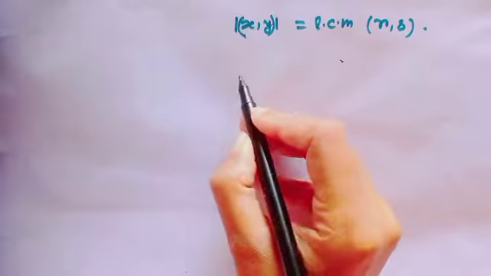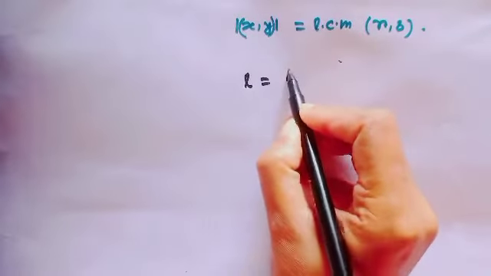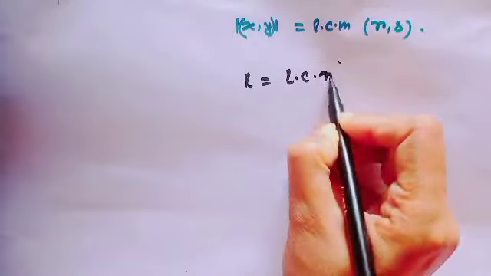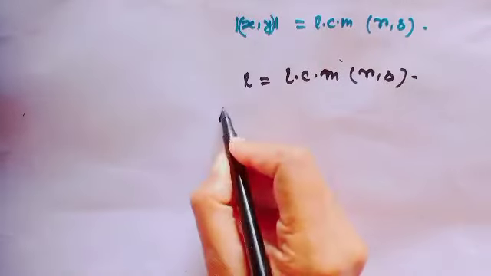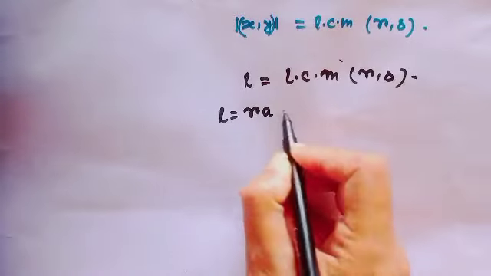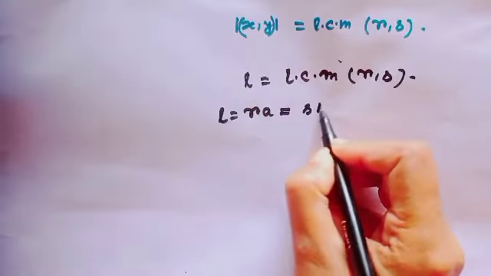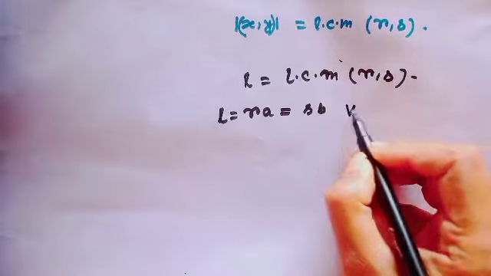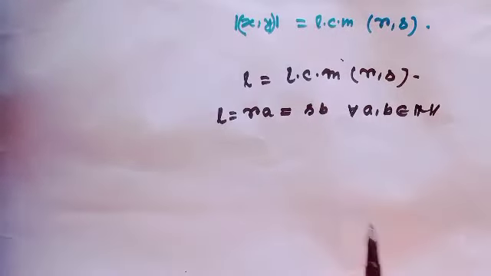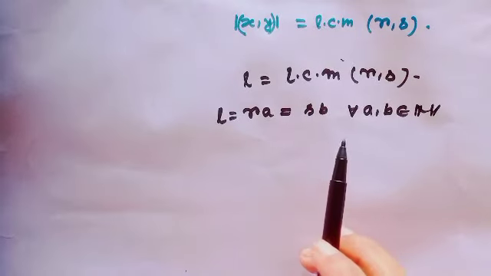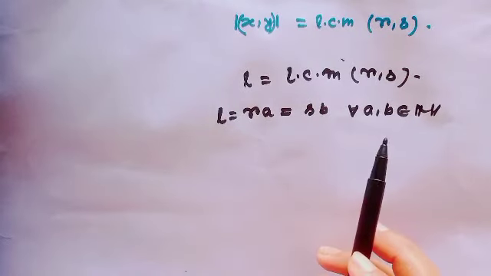Let's see the proof. Let L equal the LCM of r and s. Then L equals r times a and s times b, for some a, b belonging to natural numbers. This is the definition of common multiple, not least multiple.